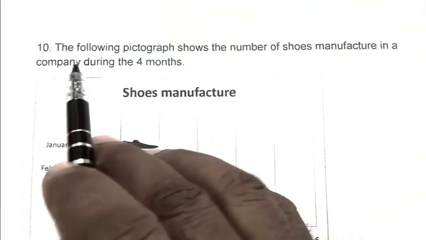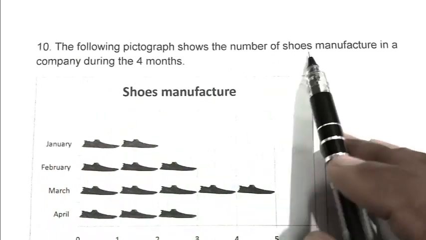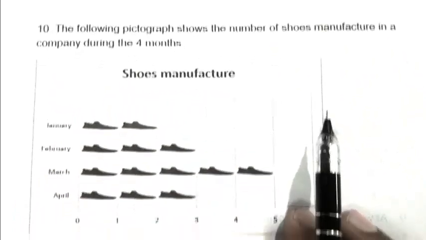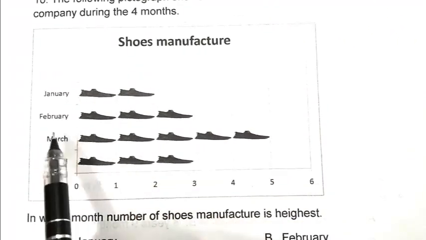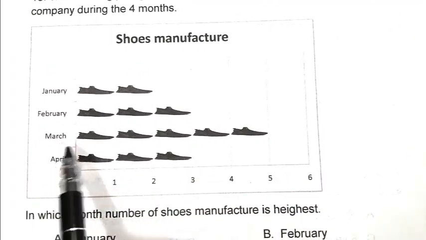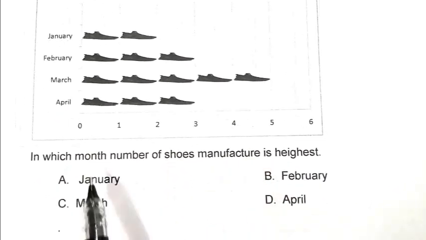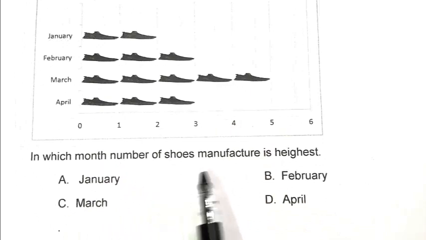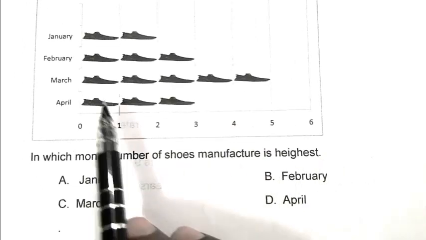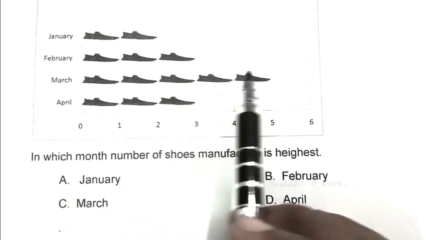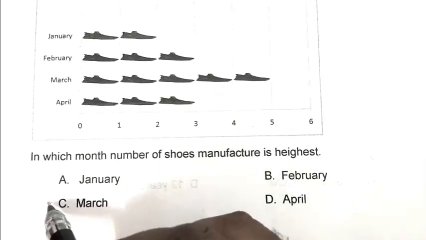Question number 10. The following pictograph shows the number of shoes manufactured in a company during 4 months. In January 2, February 3, March 5 and April 3. The question is, in which month is the number of shoes manufactured highest? The pictograph clearly shows that in March the number of shoes manufactured is highest. So C is the right answer.